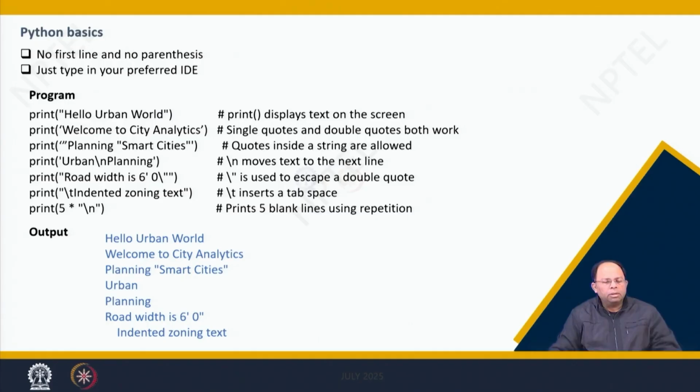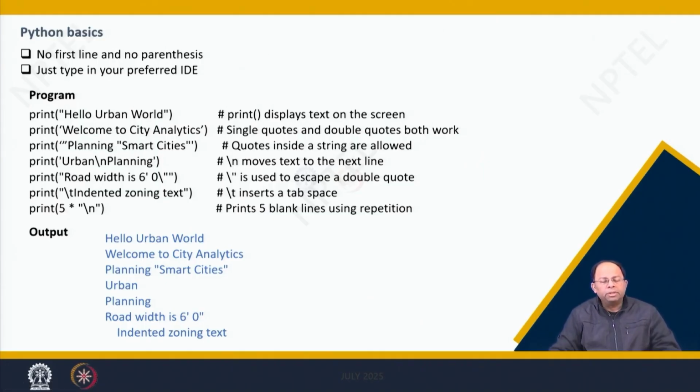So starting with when you want to start writing the first code in Python, it's not that difficult. For example, you don't have to write a lot of statements like hash include, IOStream, like we used to do in C, C++, and so on. So that means you can immediately start writing, and you just keep on typing in your IDE, and more or less the way we actually speak in English, there is not much difference in the way we write code in Python, because it's a very high level language. So along the way, of course, there is some syntax involved, but it's not that difficult to learn, and we will learn it along the way. So first we will of course write our first program today.